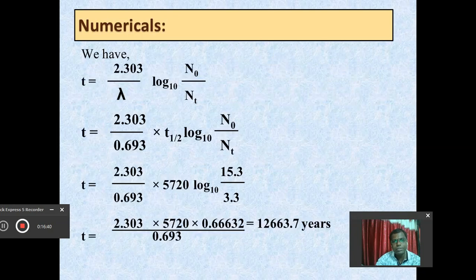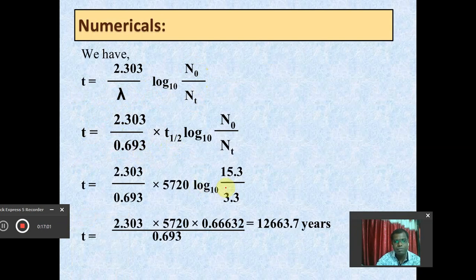For that purpose the formula is: time, meaning the age of the sample, t is equal to 2.303 upon lambda log to the base 10 of N0 upon Nt, and this lambda is replaced by 0.693 divided by t1 by 2, so the equation becomes like this.